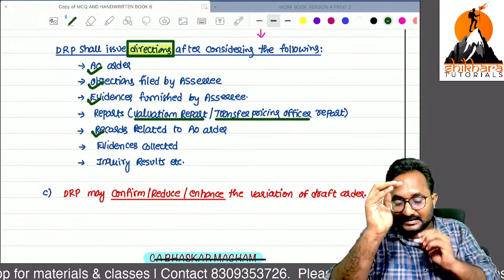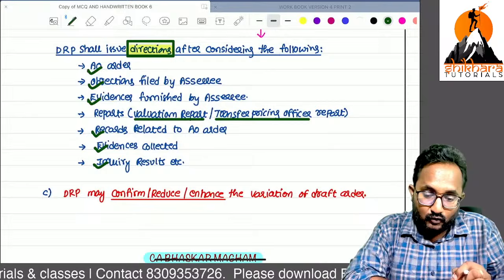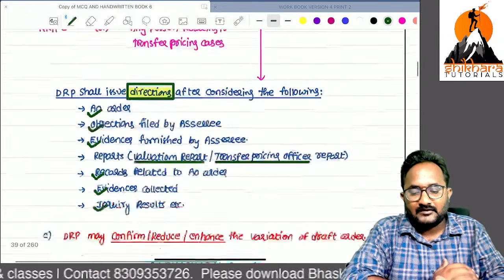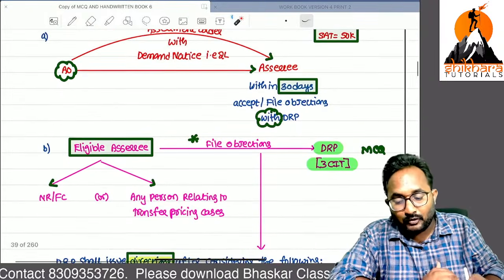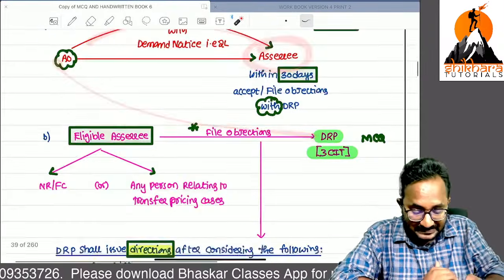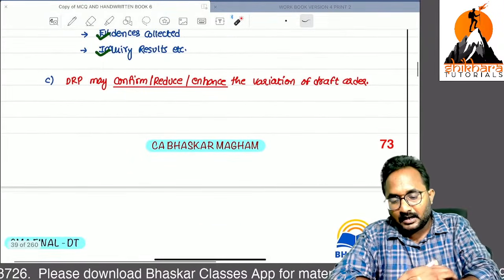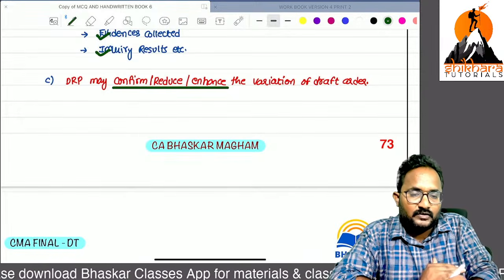After verifying that evidence, they will also verify enquiry results, like 142(1) enquiry results. After that, DRP can pass the directions to that AO. Based on these directions, the AO can pass the order to the SSE. So now, DRP can do these 3 things. They can confirm, reduce, enhance.